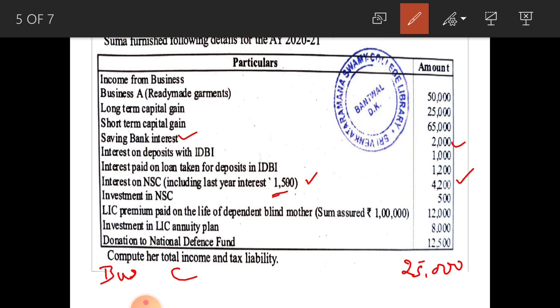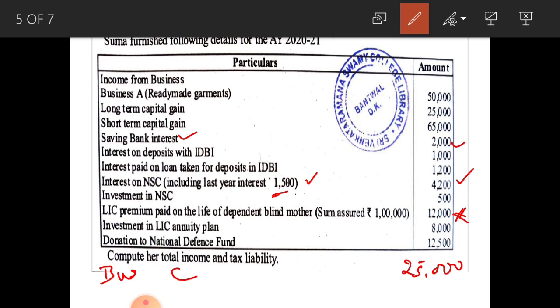Next one, LIC premium paid on the life of dependent blind mother, sum assured 1 lakh and premium paid 12,000. It is not deductible under any of the sections. LIC premium paid on life of himself, his spouse and children can be deductible under section 80C, and dependent mother, father, brother, sister is not allowed for deduction. So you have to ignore this one.